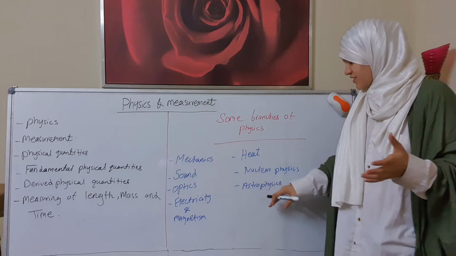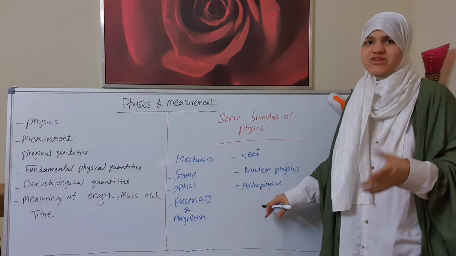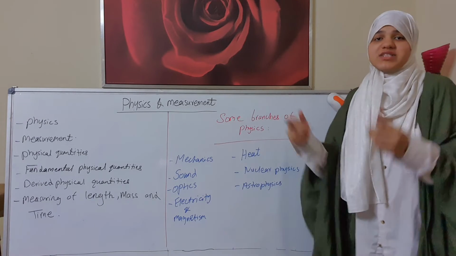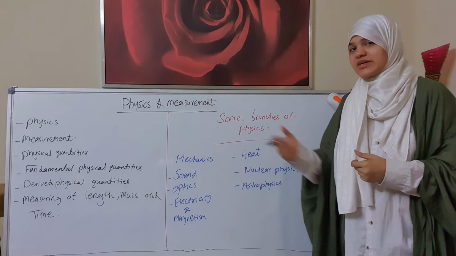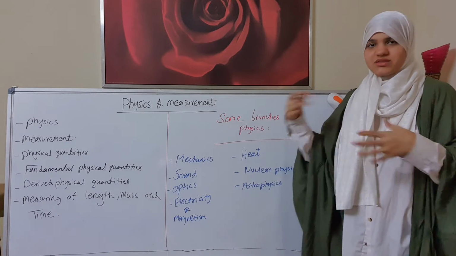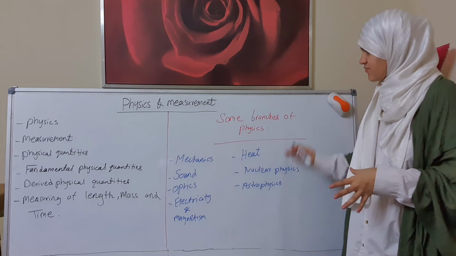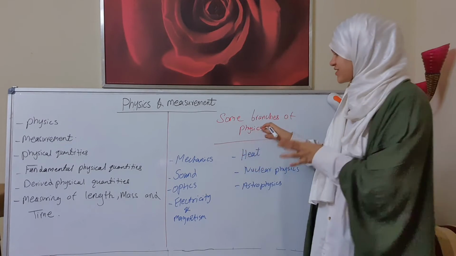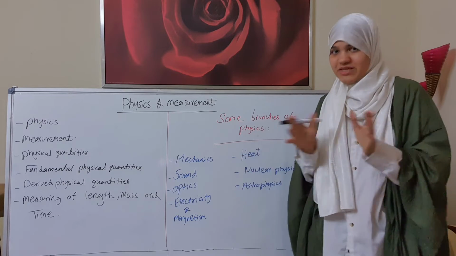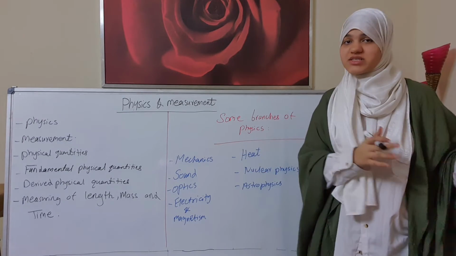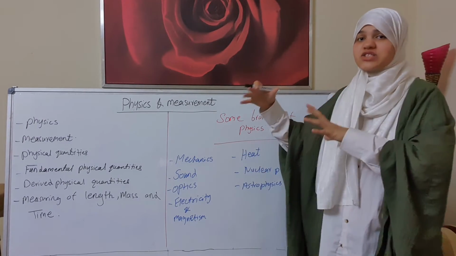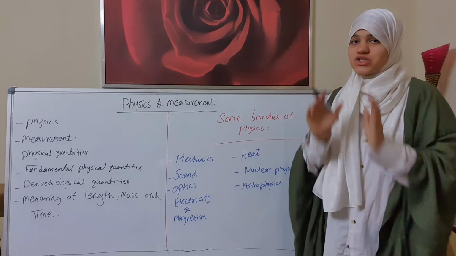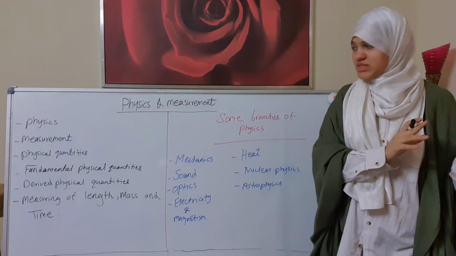Now, astrophysics deals with the interaction of celestial bodies, for example galaxies, stars, and planets, and so many other things. So that was about some branches of physics. Not only physics has branches; the same is true of chemistry, biology, and other sciences, which also have many relations with the other sciences and many branches.